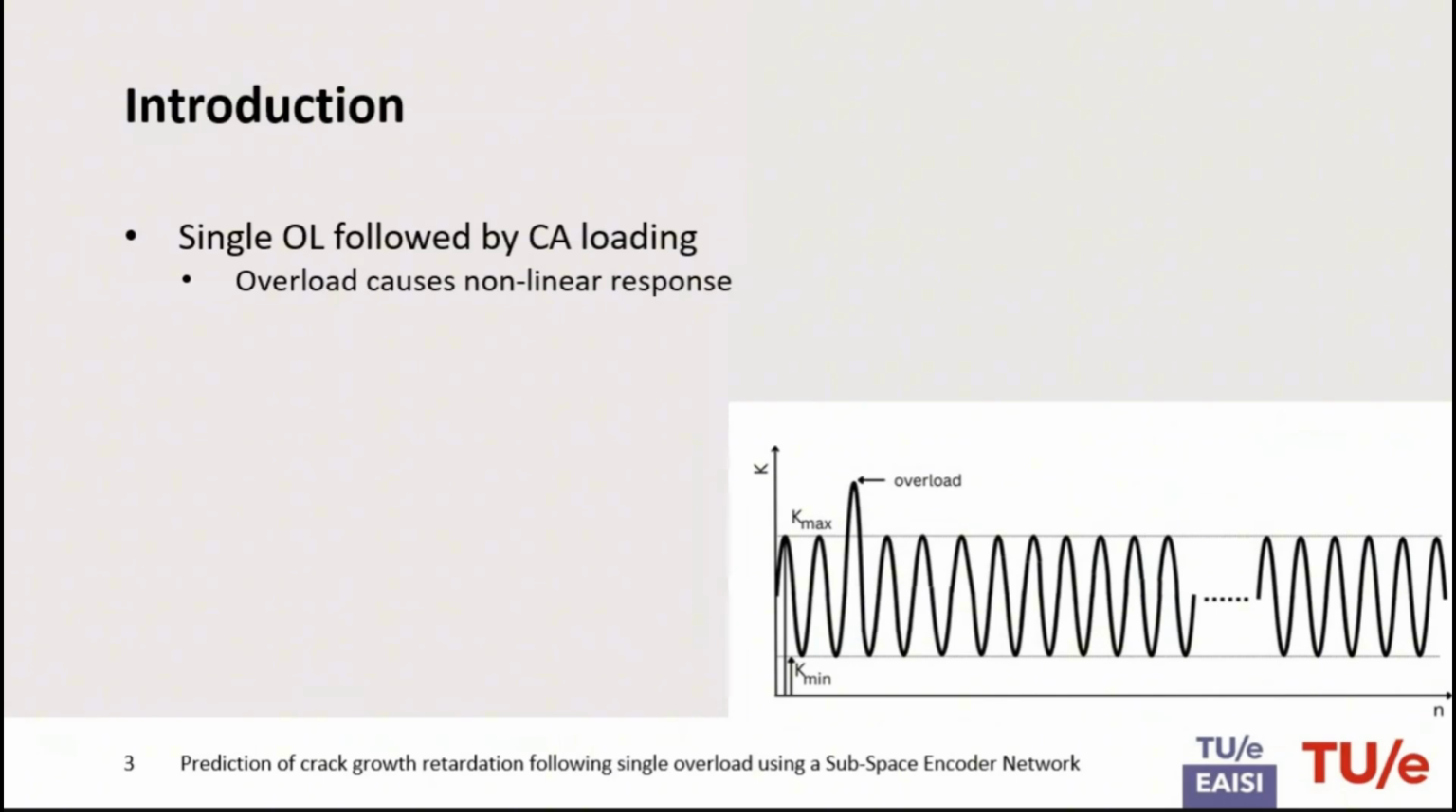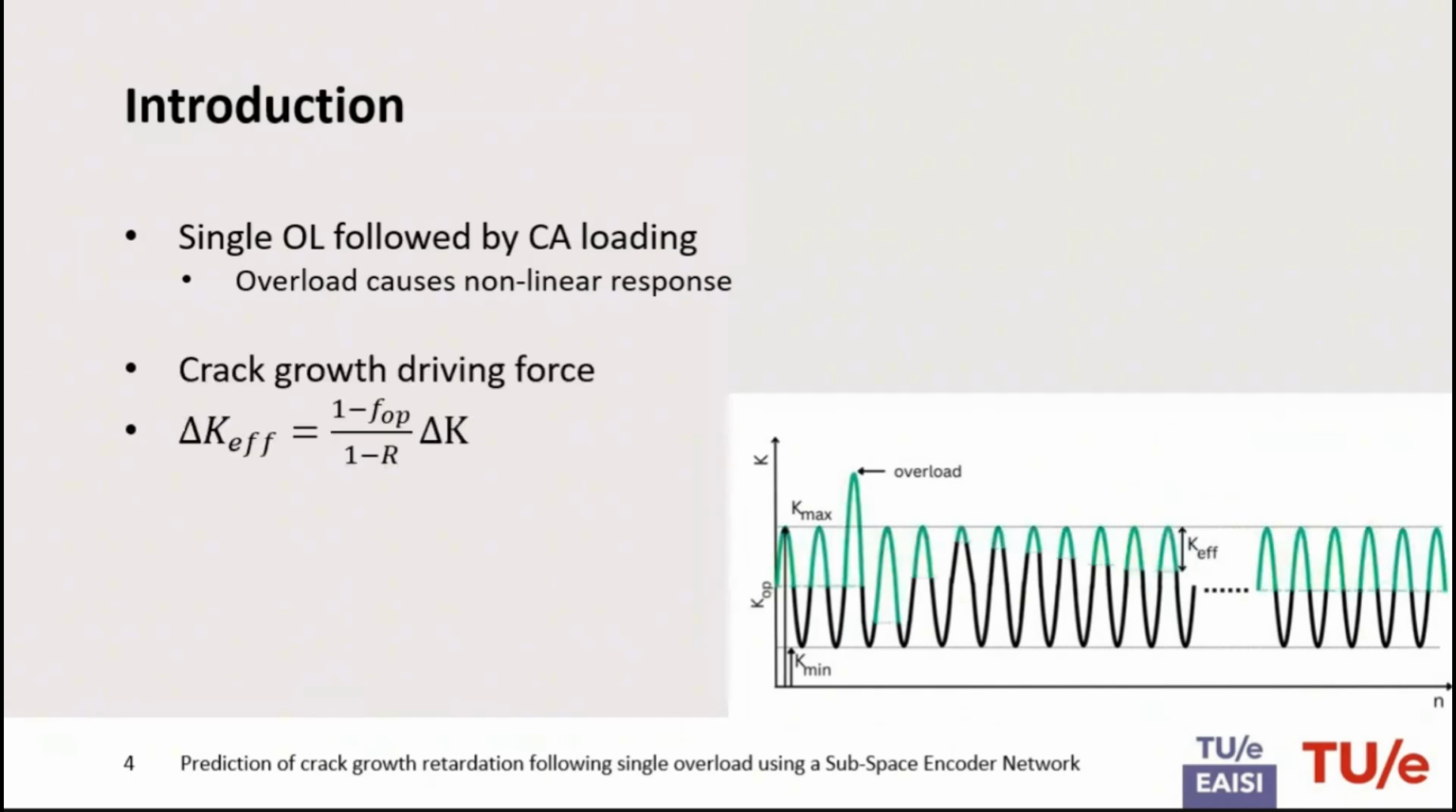So in order to explain the effect of a single overload and how the effective driving force changes, we consider this simplified figure of a baseline with an overload followed by constant amplitude loading. In green is highlighted the effective part of the loading cycle. As we see, it starts out in steady state. And at the moment where the overload is applied, the cycle after, the effective driving force increases.